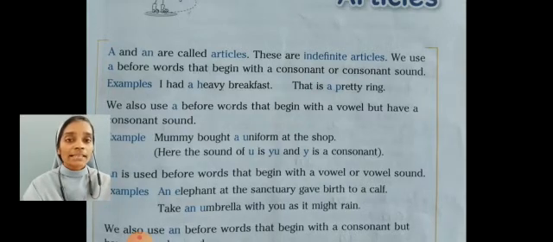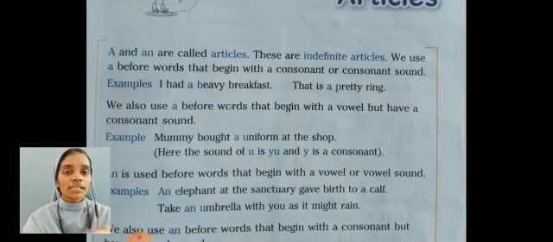So we use article a before that word. A uniform. It depends upon the sound of the first letter of the word. It is an exception case.